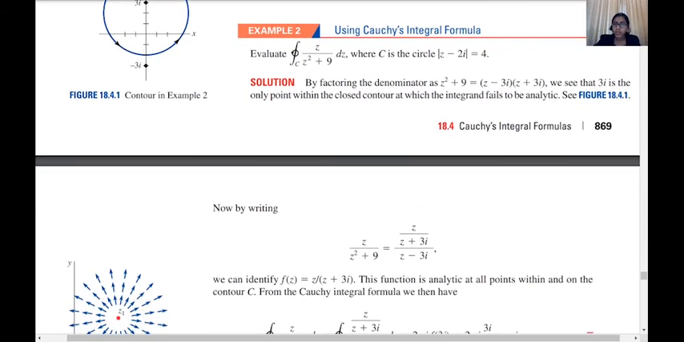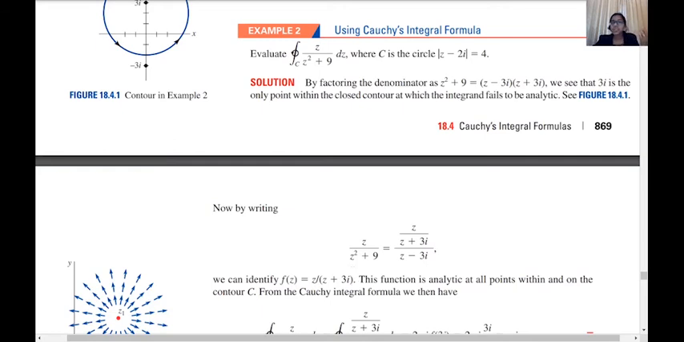I hope you are understanding. What we are going to do is write z by (z² + 9) as z by (z + 3i) divided by (z − 3i), because −3i is not a point inside the contour. So z by (z + 3i) will be completely analytic inside that particular contour. And what do we need f to be? f should be an analytic function. So here f(z) will be z by (z + 3i).